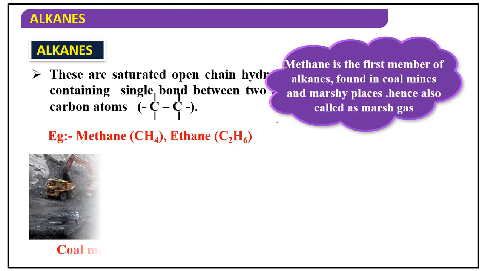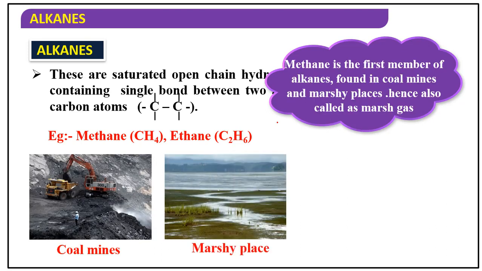Examples: methane, ethane. Methane is the first member of alkanes, found in coal mines and marshy places, hence also called marsh gas. Here the important thing is the common name you have to remember: methane is also known as marsh gas, from marshy places. Next, see where it is available: the coal mines. Even in biogas, CH4 is the maximum.